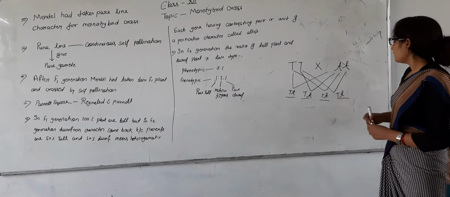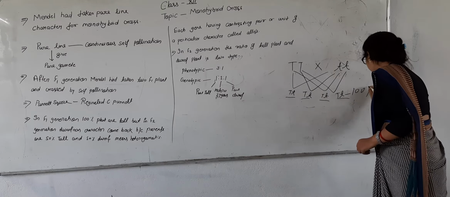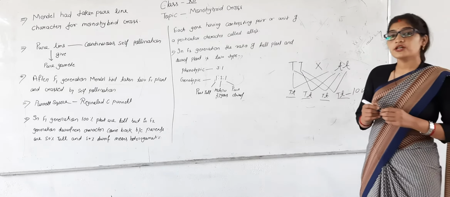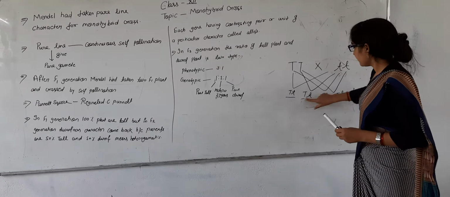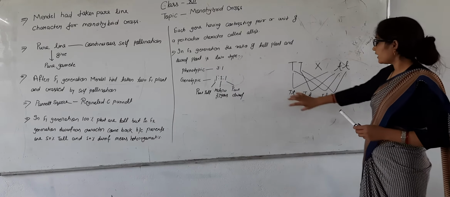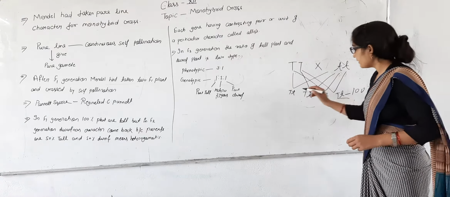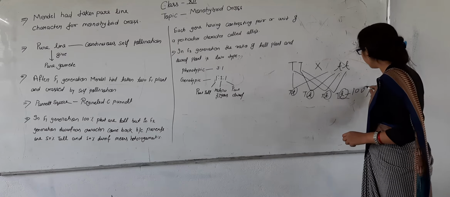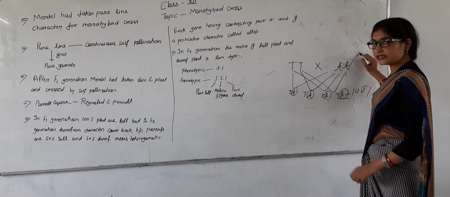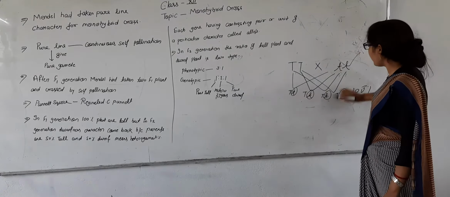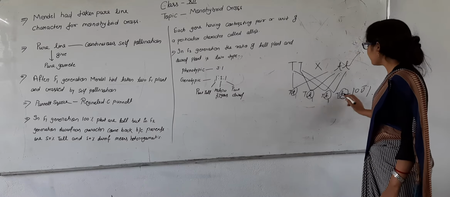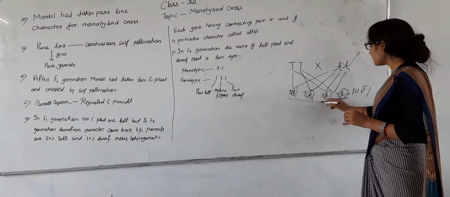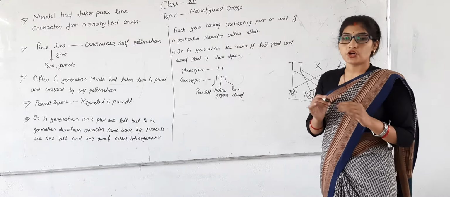100% of plants are tall, but this 100% tall plant is genotypically hybrid. Because if we talk about their appearance, they look tall, but in their gametes the dwarf character is also embedded. Means this is the dwarfness character, and in these tall plants this character is also present. Means in genotype they are hybrid, but all these plants are phenotypically tall.